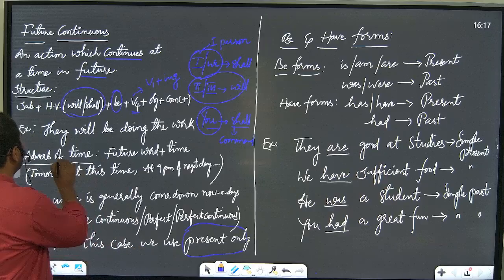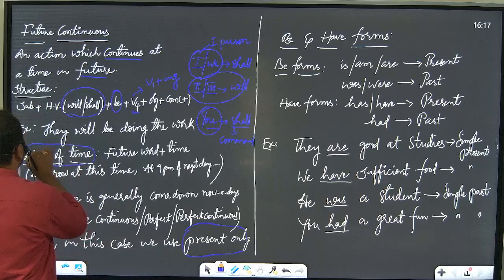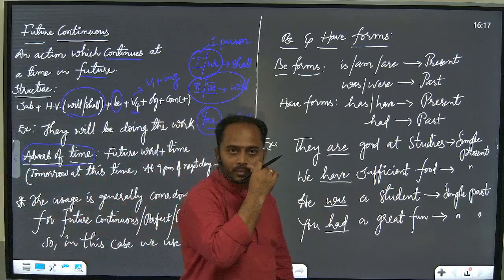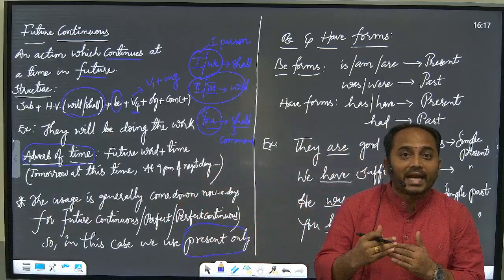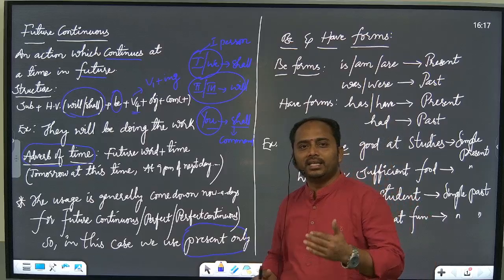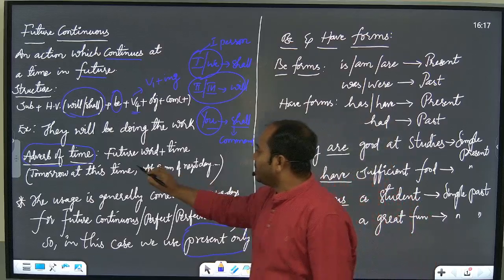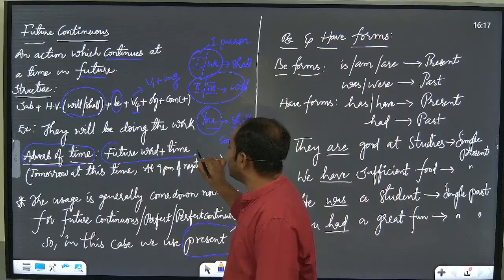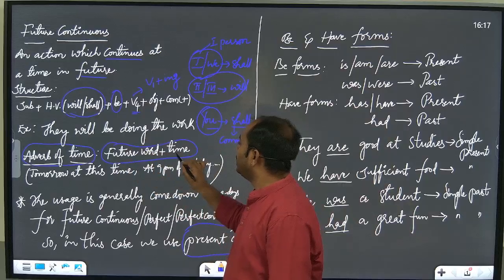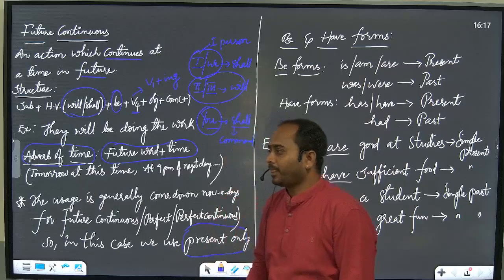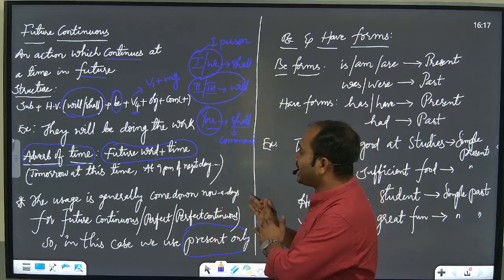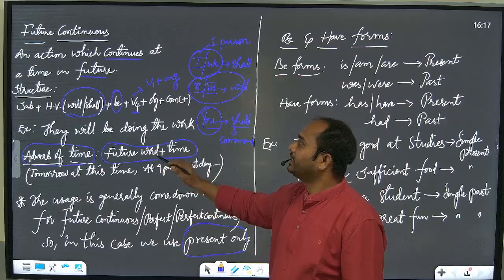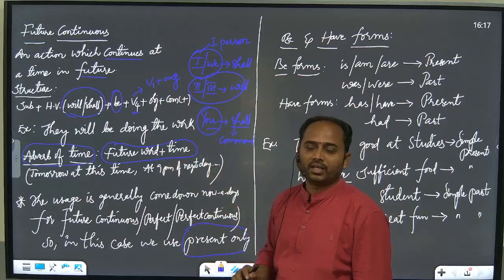And what will be the adverb of time word to identify the future continuous? A simple structure is given here: any future word plus time. If it is indicated, definitely that will be a future continuous action.